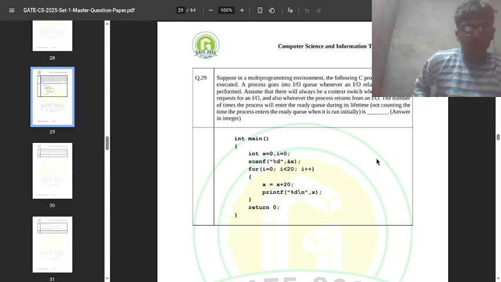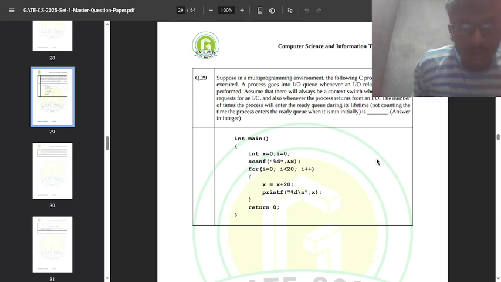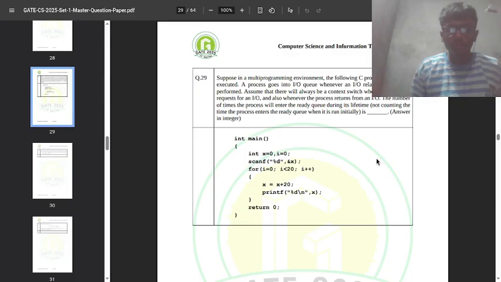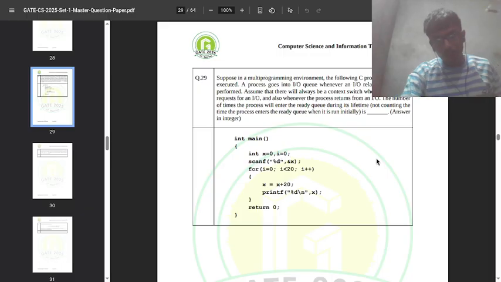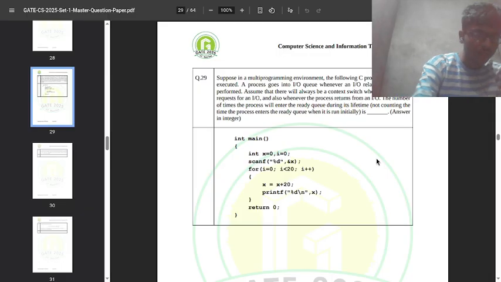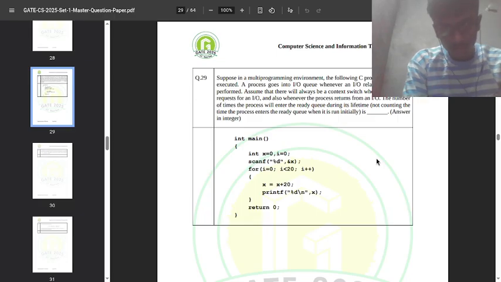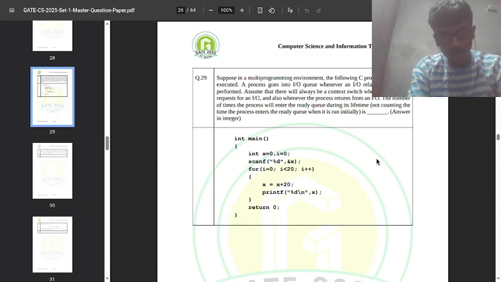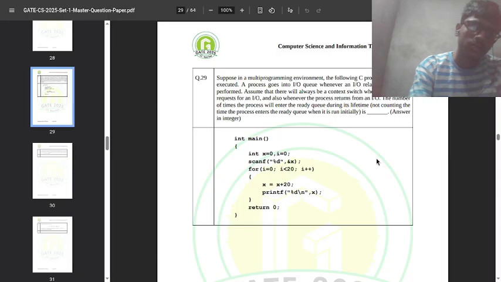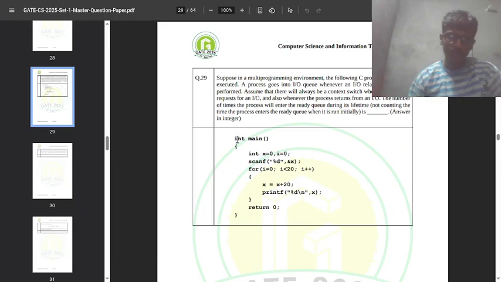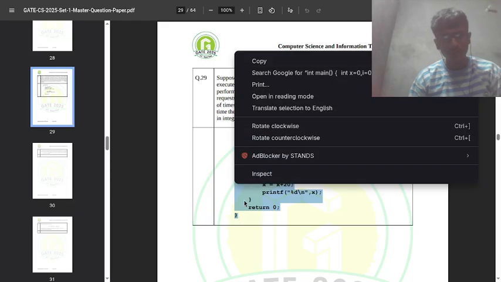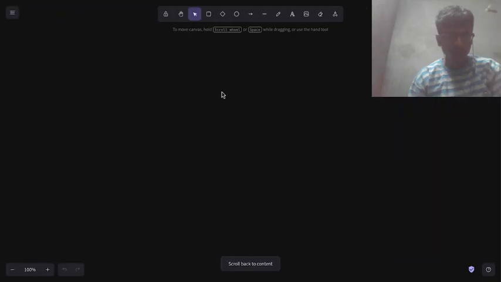We don't have to count any time here, we just need to count how many times it is going to be in the ready queue. Let's see here. We have this given C program, so let's first copy it here.